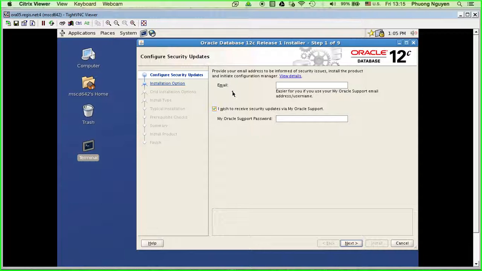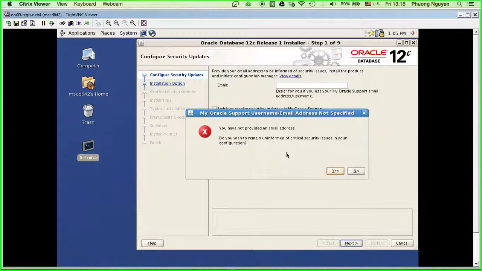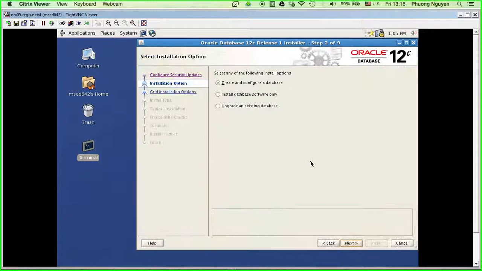All right, so here I would say I uncheck this because I don't wish to receive any update. Okay, and I'm going to click next. It will confirm that I don't want to put any email, right? So I say yes, I did not put any email.